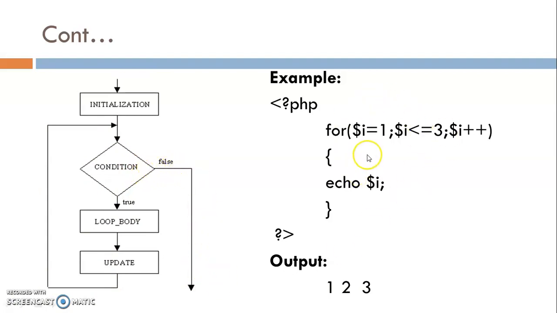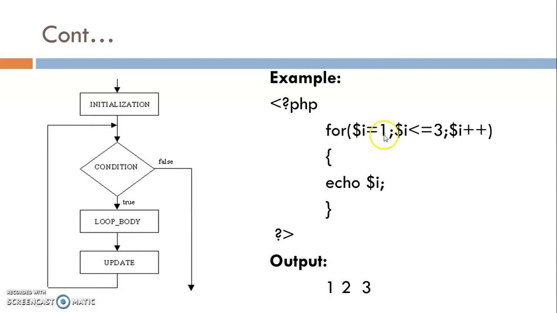Now this is a simple example to print the numbers 1, 2, 3 using a for loop. Here initialization means the starting point. I want to print 1 initially, so I write $i = 1, and my loop starts from 1.